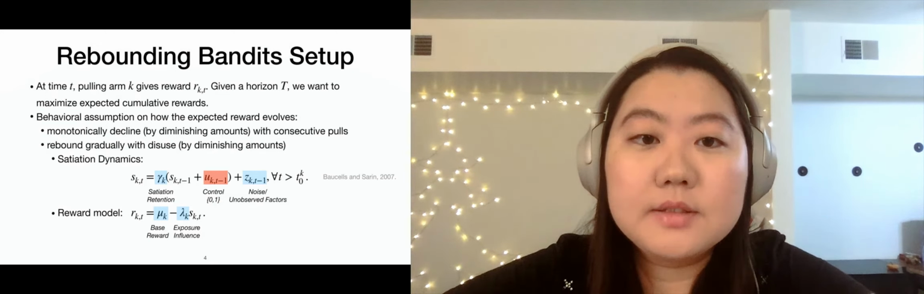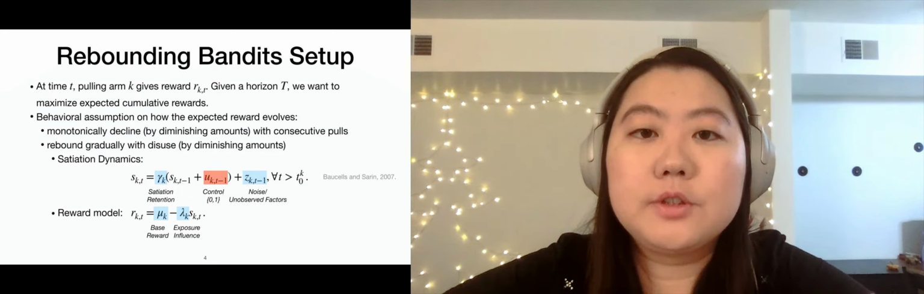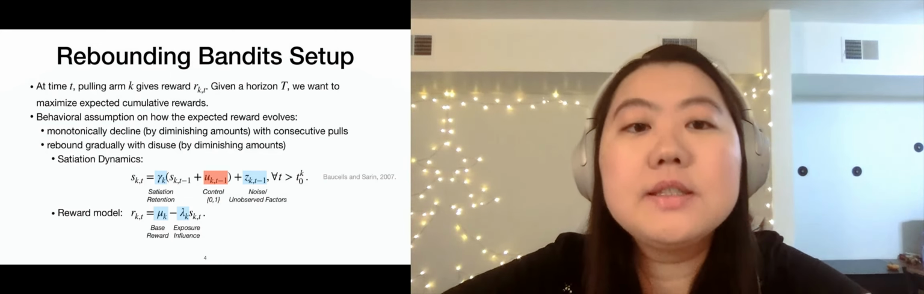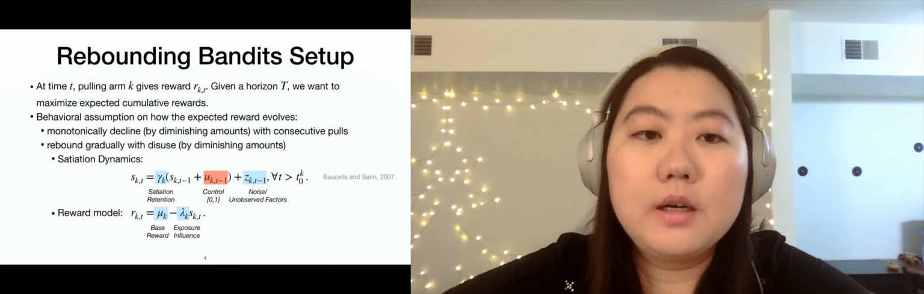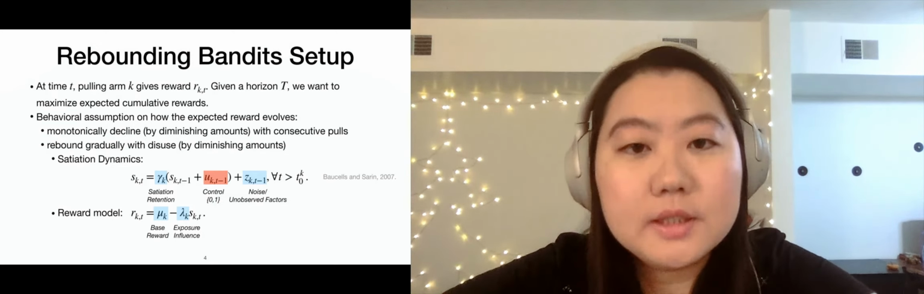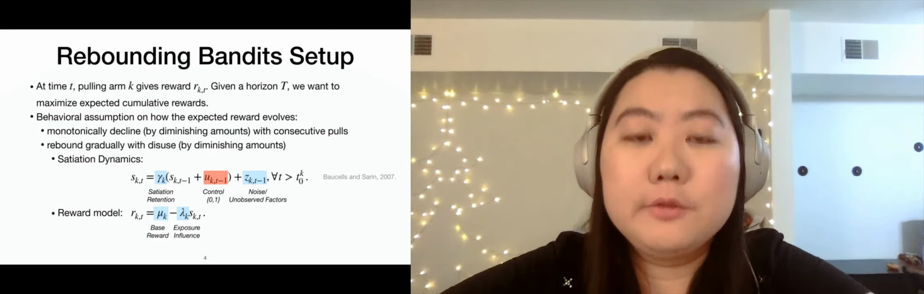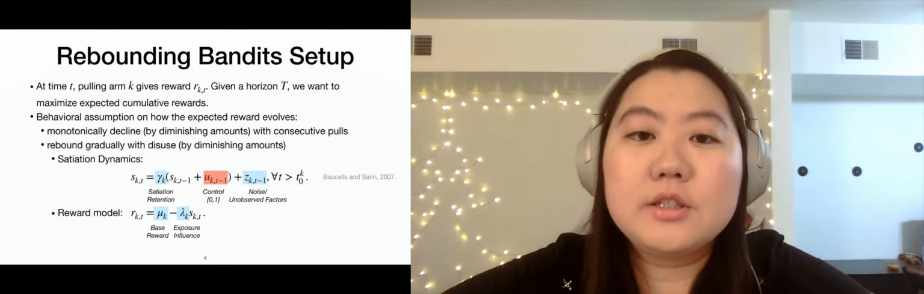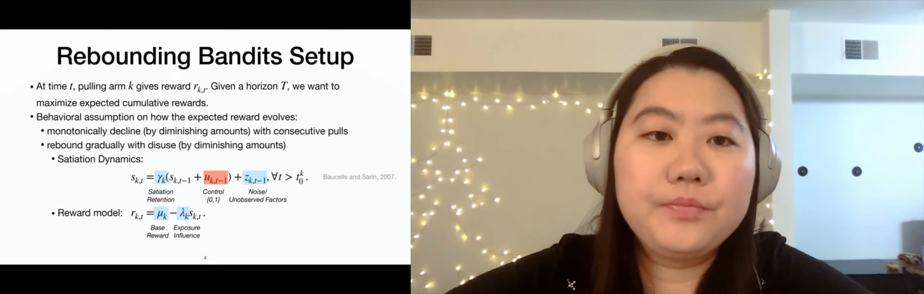The dynamic starts when the arm is pulled for the first time. Given the satiation, the reward of an arm equals its initial reward minus the product between the exposure influence factor and the current satiation the person has on that item.